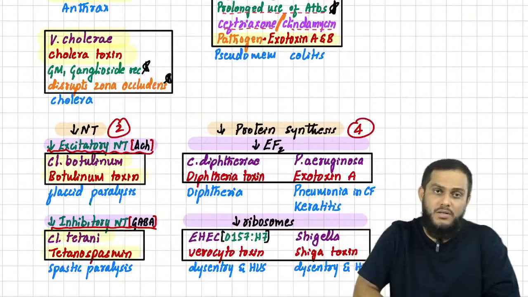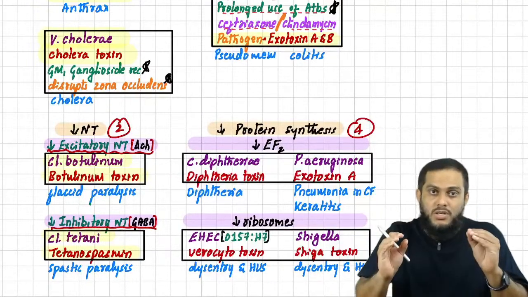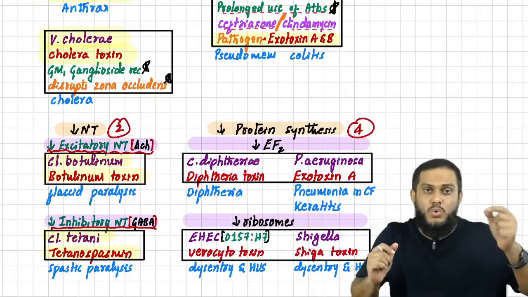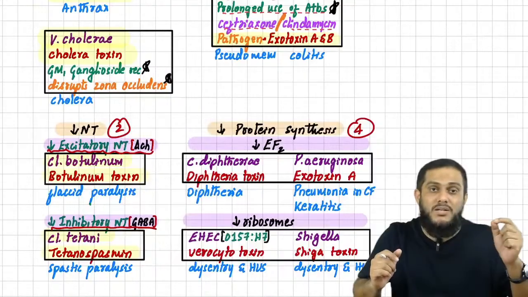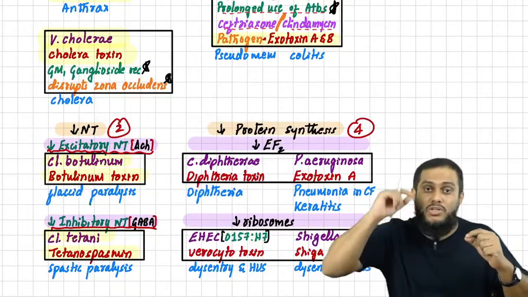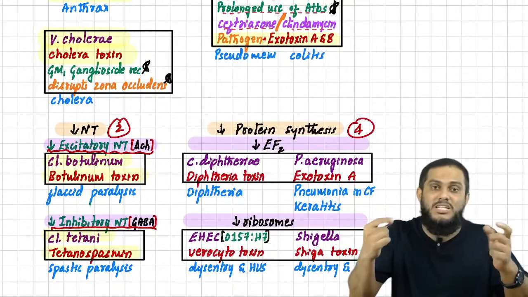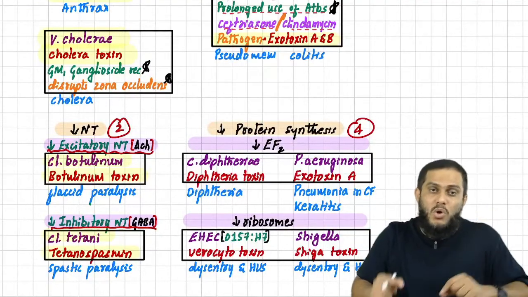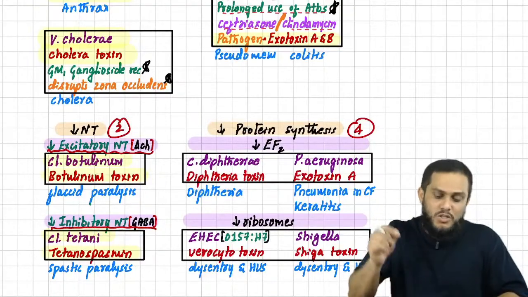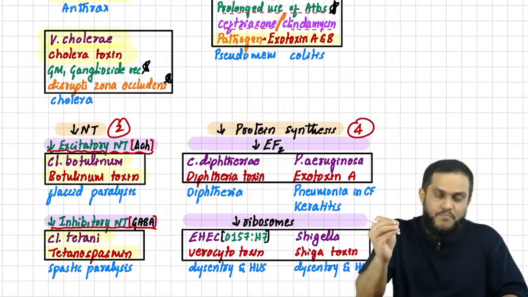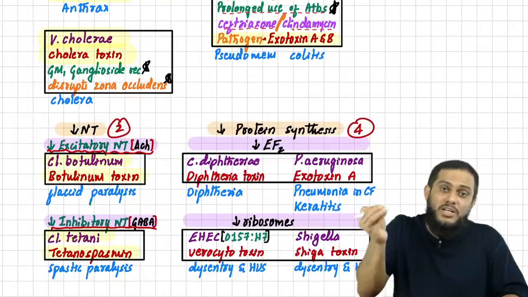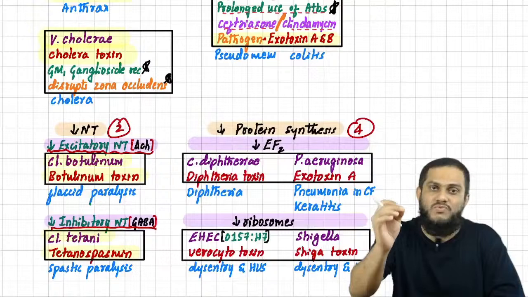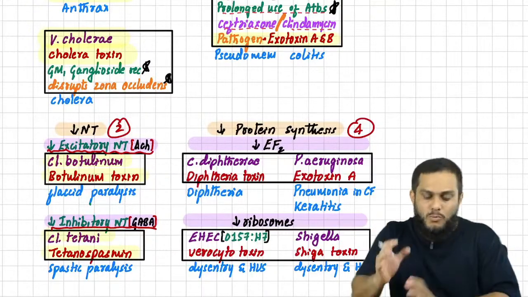Sir, easy to remember. Both are Clostridium species. One is Clostridium botulinum, one more is Clostridium tetani. We know Clostridium botulinum causes botulism, which is nothing but flaccid paralysis. Clostridium tetani causes tetanus, which is nothing but spastic paralysis. Clostridium botulinum produces botulinum toxin, which acts by inhibiting the excitatory neurotransmitter acetylcholine, and Clostridium tetani acts by inhibiting the inhibitory neurotransmitters like GABA and glycine. Sir, these are the two toxins which act by inhibiting neurotransmitters. Now moving on to the last part.